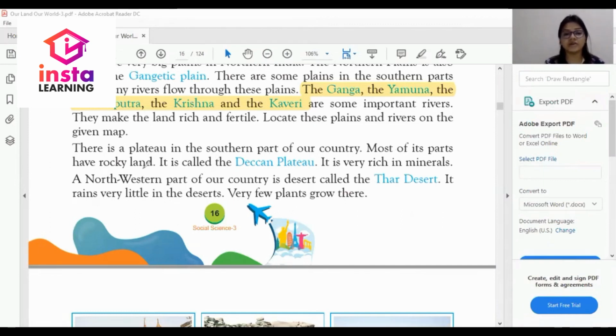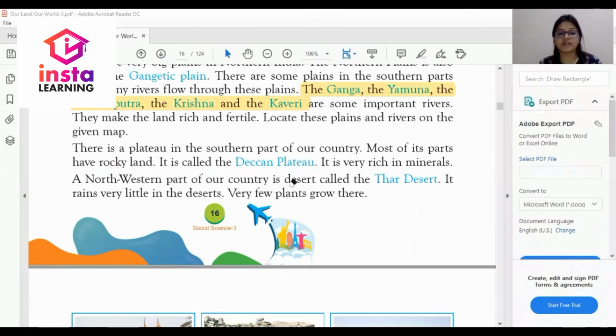Rocky land is called Deccan Plateau, which is situated at the southern part of the country. It is very rich in minerals. What are the properties of these plateaus? These are very rich in minerals.